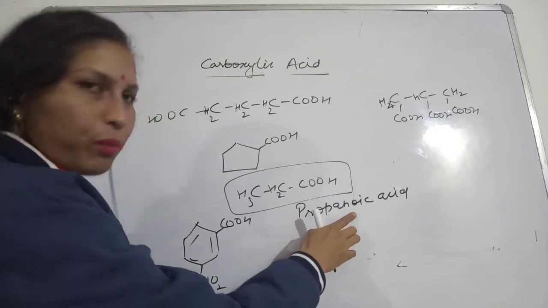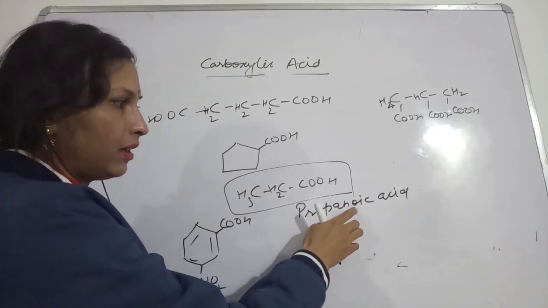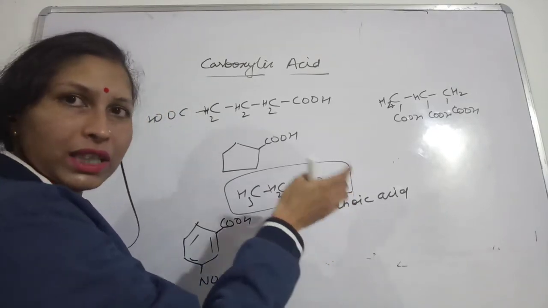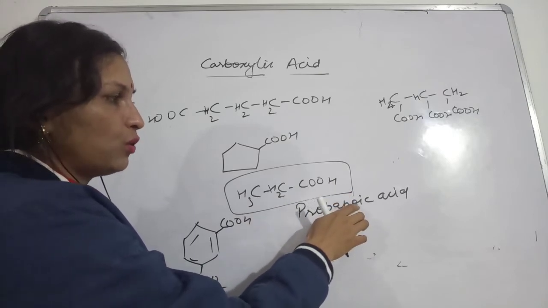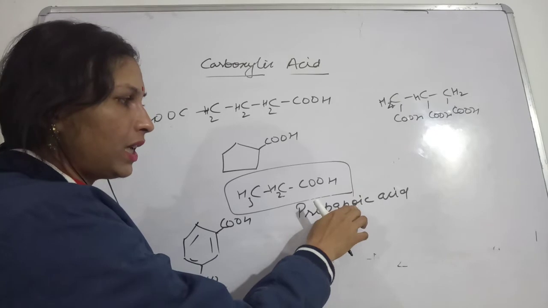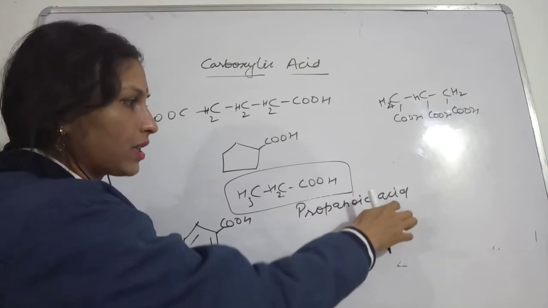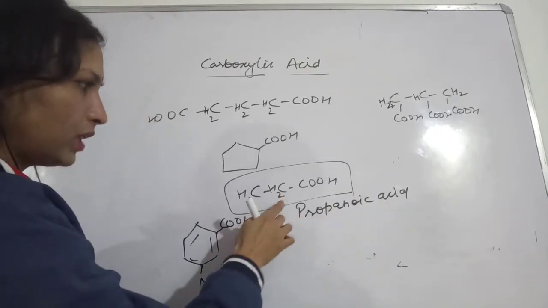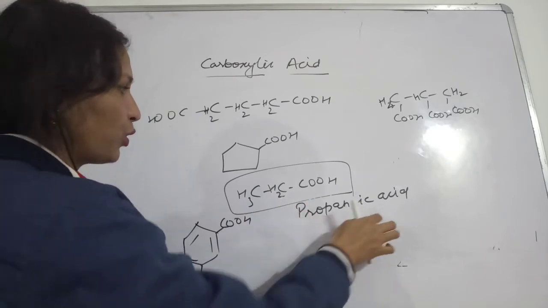And see here, propane ends with E, but two vowels cannot stay together, so we omit this E and write oic acid. So the name we give this compound is propanoic acid.